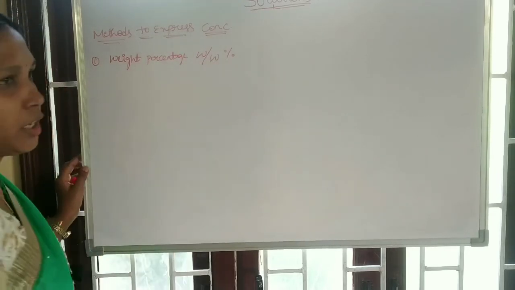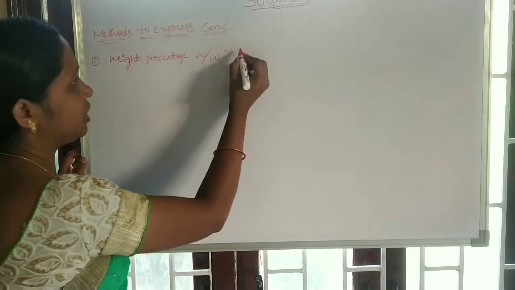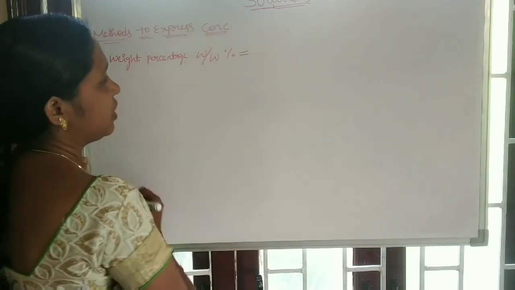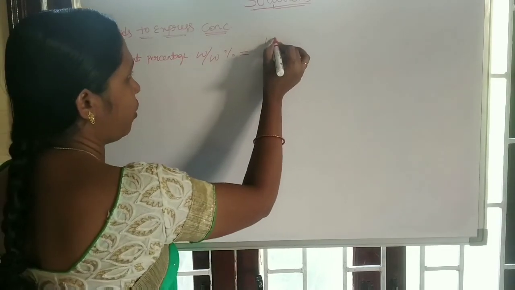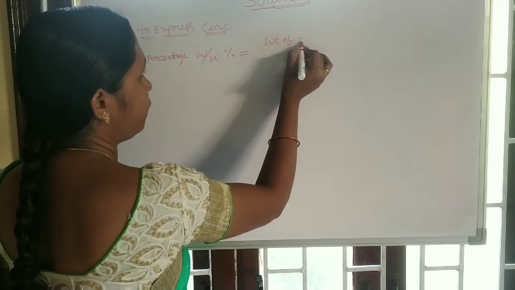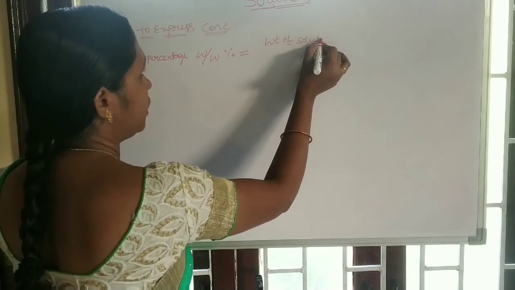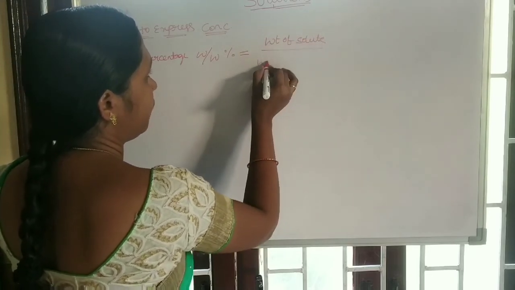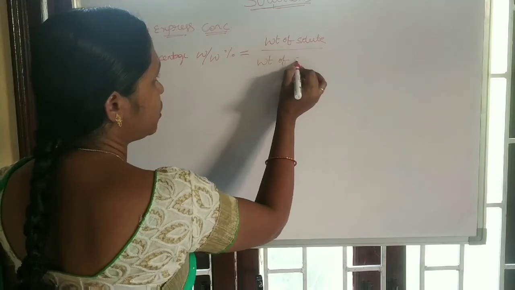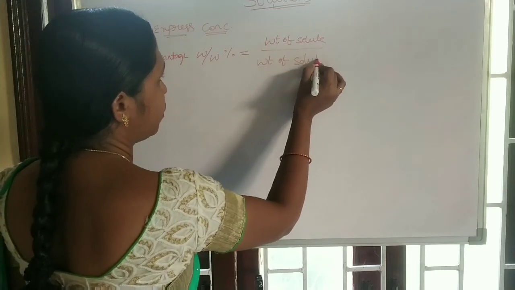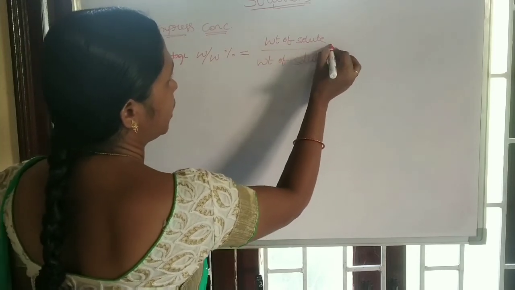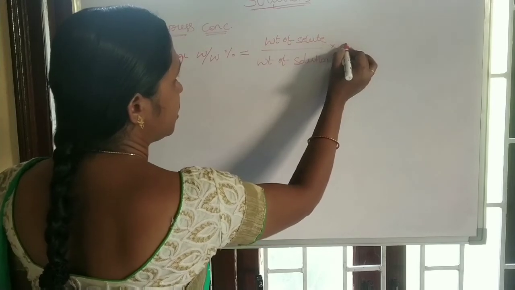Weight percentage is the ratio of weight of solute and weight of solution, multiplied by 100.